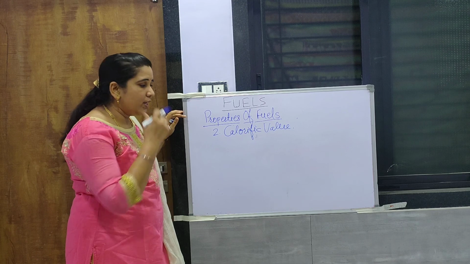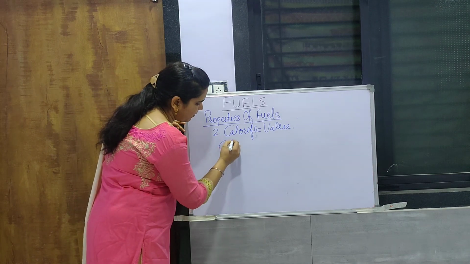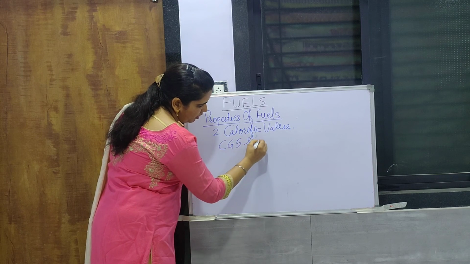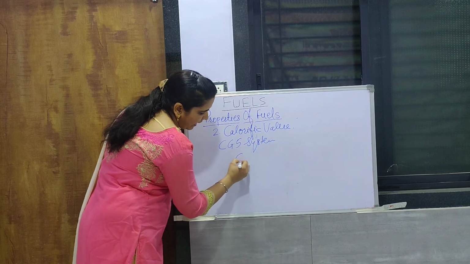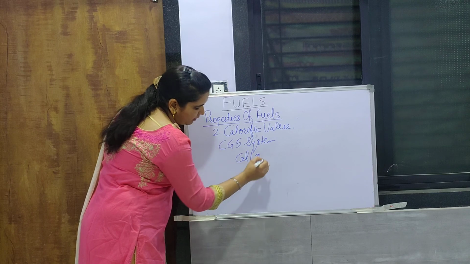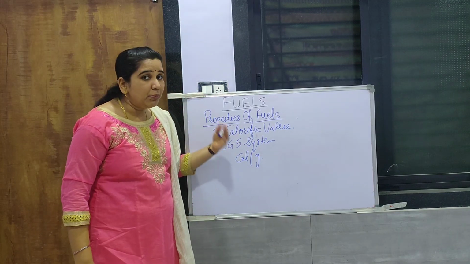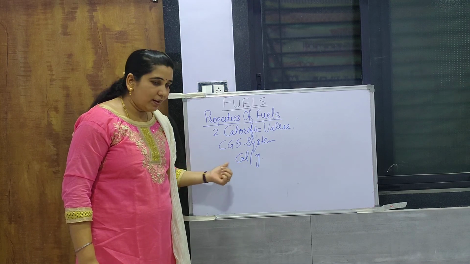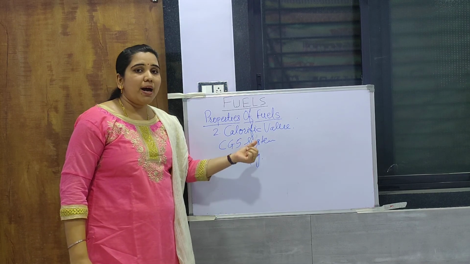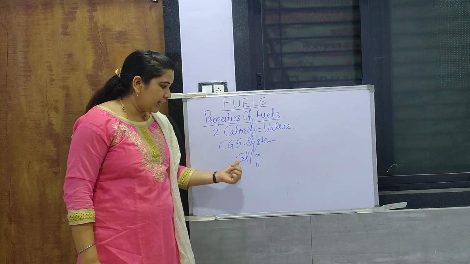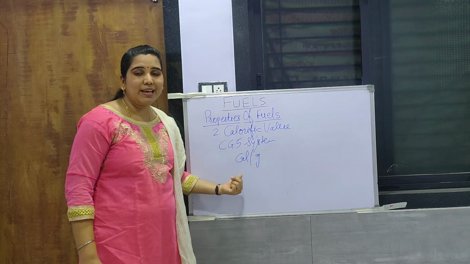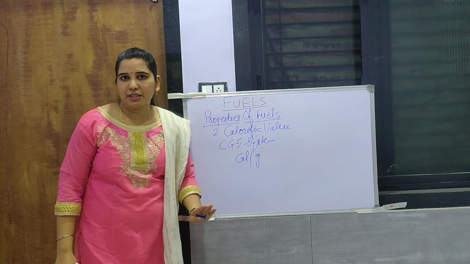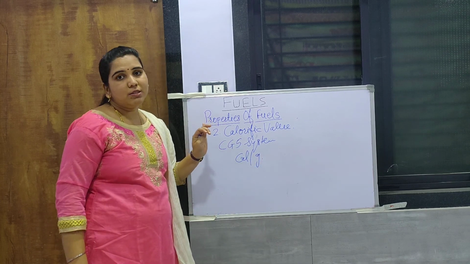Now calorific value, in a CGS system, has a unit of calories per gram. That is, it can be defined like this: the amount of heat, in calories, produced by 1 gram of fuel when it is completely burnt. That is called calories per gram.